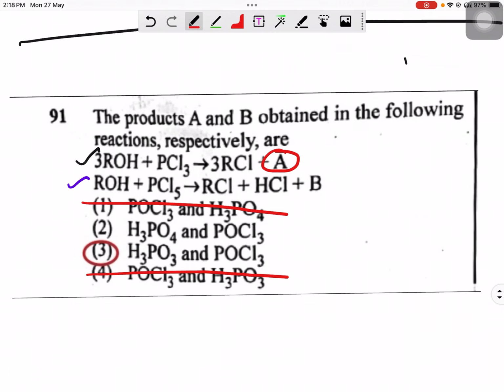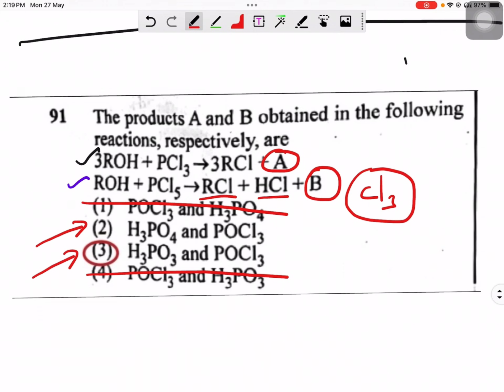Okay, so now you look at the second reaction. There are five chlorines used in the reaction, and the reaction is not balanced. That means one of the chlorides is here and another chloride is here. There should be three chlorides possible in this particular B as a product. So the optimum options are 2 and 3.